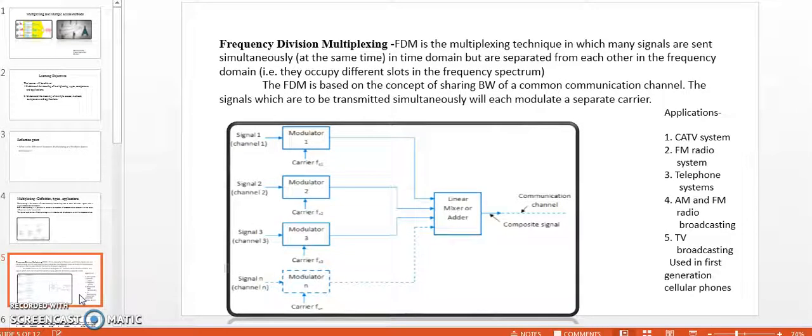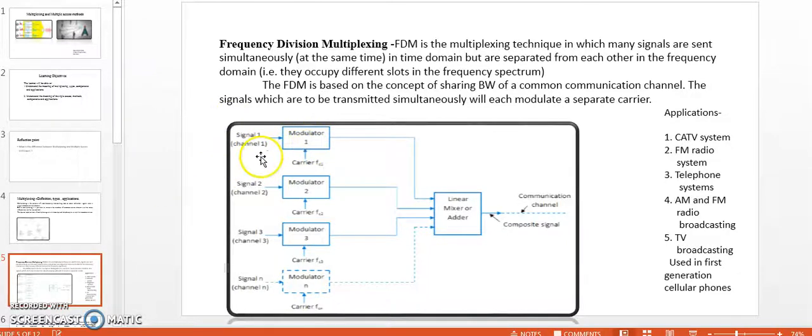Let us see in detail frequency division multiplexing, a multiplexing technique in which many signals are sent simultaneously, that means at the same time, in time domain, but they are separated from each other in the frequency domain. That means they occupy different slots in the frequency spectrum. The FDM is based on the concept of sharing bandwidth of common communication channel. The signals which are to be transmitted simultaneously each modulate a separate carrier.